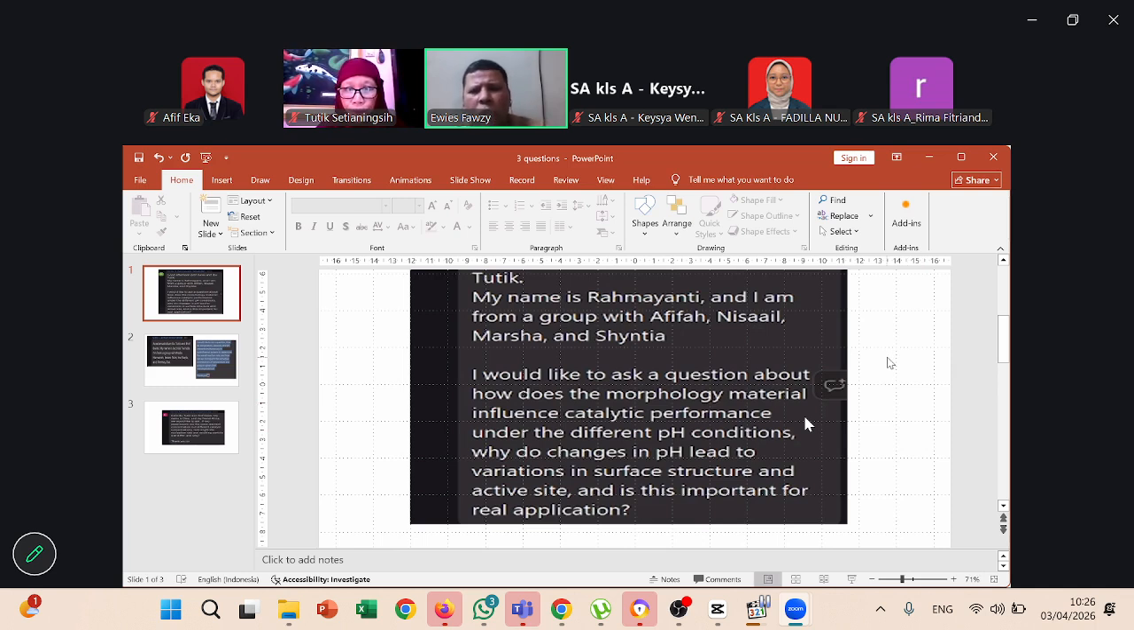So when you use this neutral pH, the desired material morphology will be influenced with your catalyst. Okay.